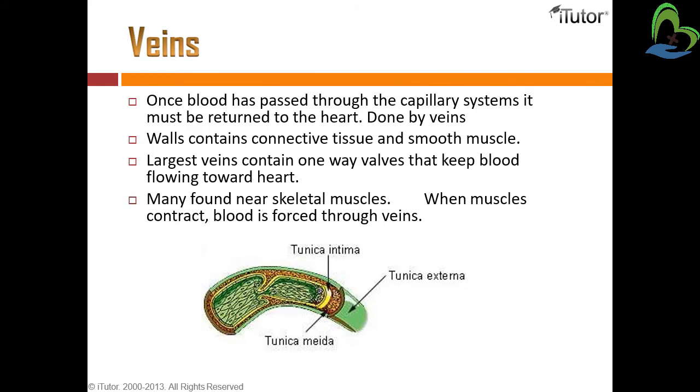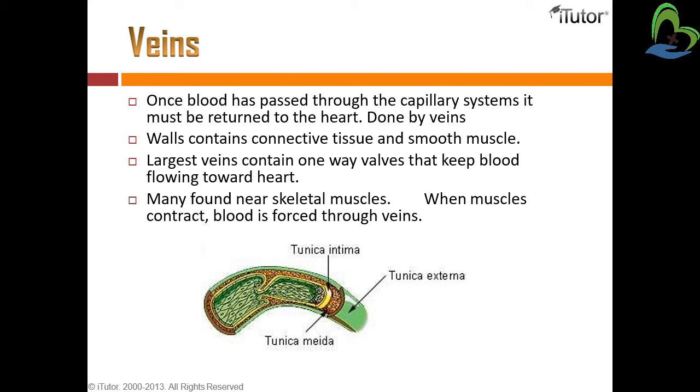Next is veins. Once blood has passed through the capillary system, it must be returned to the heart, which is done by veins. So arteries provide their oxygenated blood to capillaries and tissues, and the deoxygenated blood is then transferred to the veins and returned to the heart to be purified.